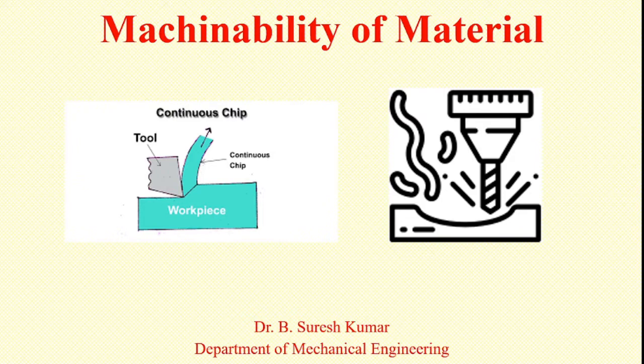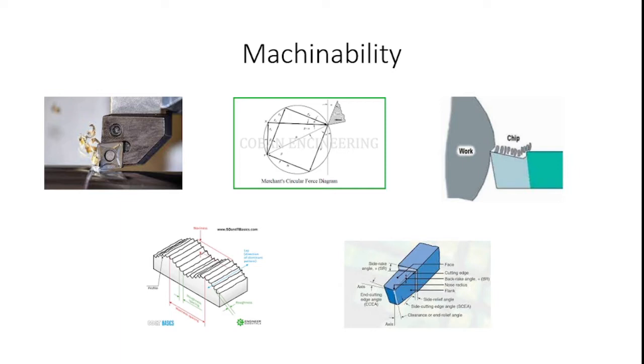So machinability is achieved in a good manner with low wear of the tool, low cutting force, and the generation of chips in small, long curls which can be acceptable, and also an acceptable level of surface finish. That means we get good machinability of the material. Then what are all the factors that machinability depends on, which is the next question?